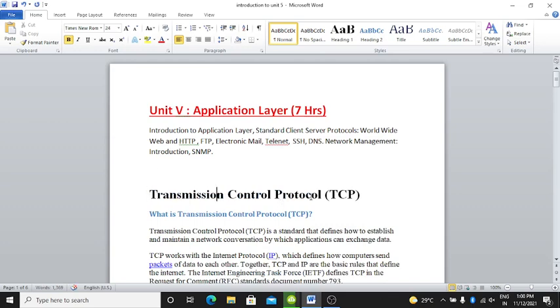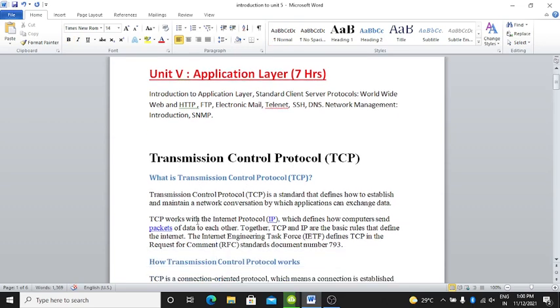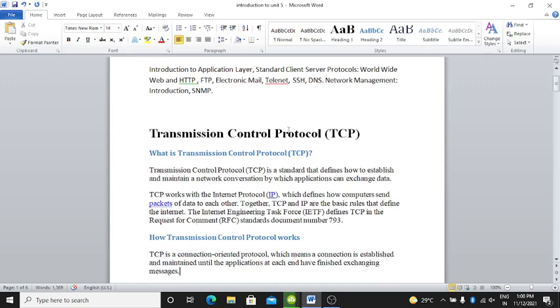Transmission control protocol, short form is capital TCP. What is the transmission control protocol? Transmission control protocol TCP is a standard that defines how to establish and maintain a network conversation by which applications can exchange data. TCP works with the internet protocol.